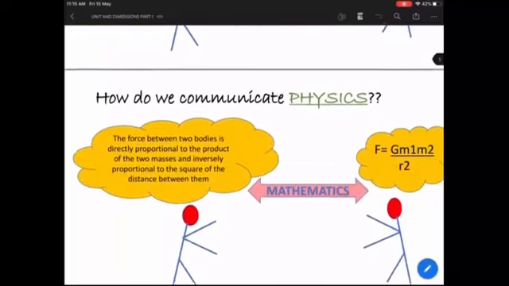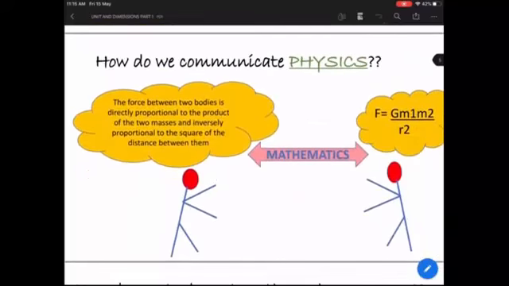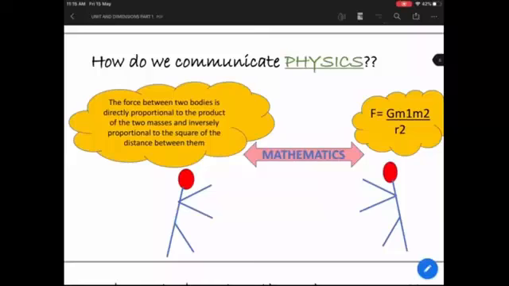But if the same sentence I write in the form of an equation, for example, F is equal to G M1 multiplied by M2 divided by R square, where M1 and M2 are the masses of the bodies and R is the distance between them, then it makes a lot of sense to you.